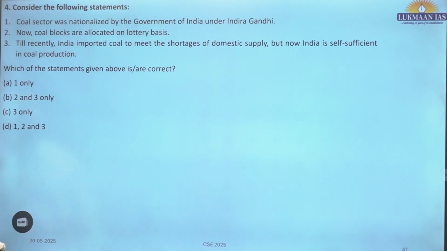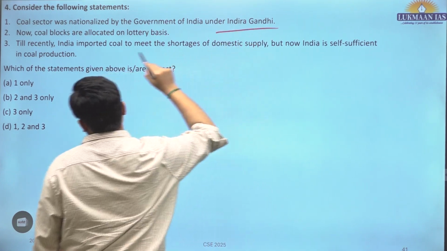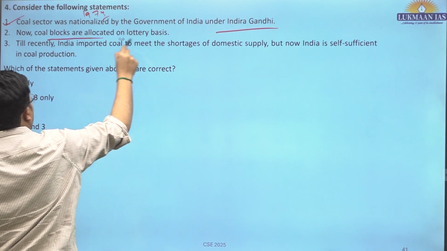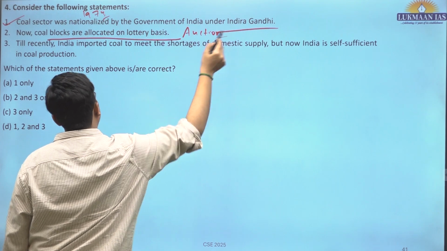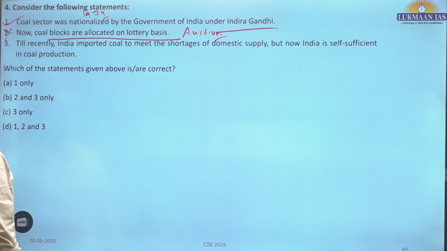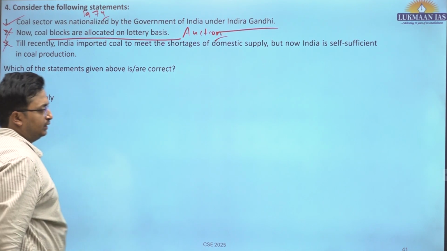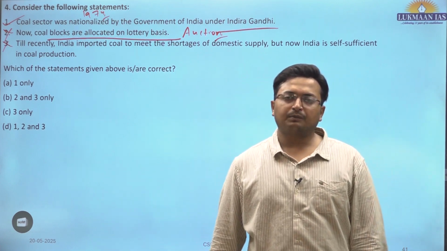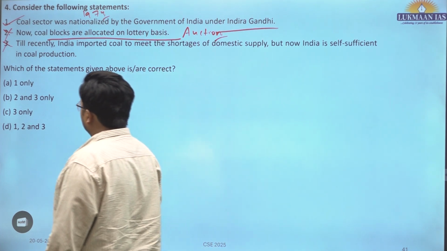Fourth question. Consider the following statements. The coal sector was nationalized by the government of India under Indira Gandhi. This is correct. In 1974, I guess, this was nationalized. Coal blocks are allocated based on auction rather than lottery. Till recently, India imported coal to meet the shortfall of domestic supply, but now India is self-sufficient. No, India still imports high-quality coal. Some of those coal-fired power plants require high-quality coal, and India still imports. So one is only correct.